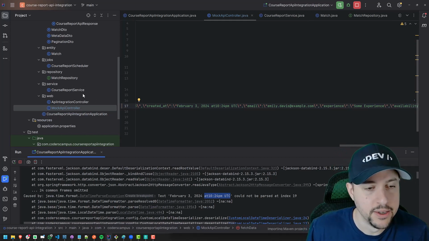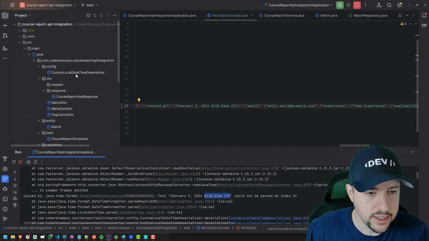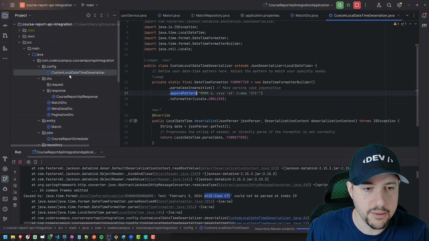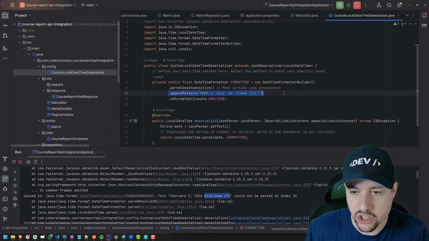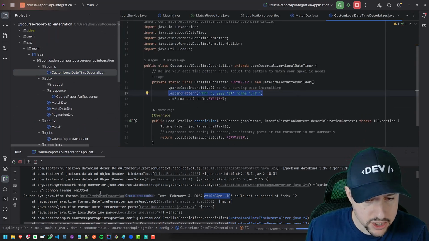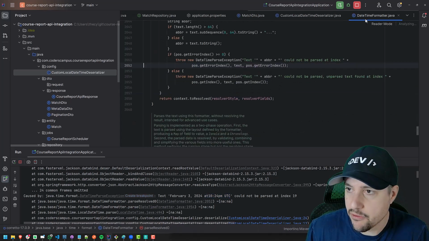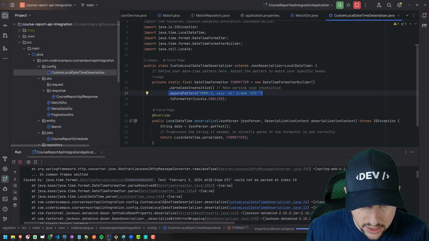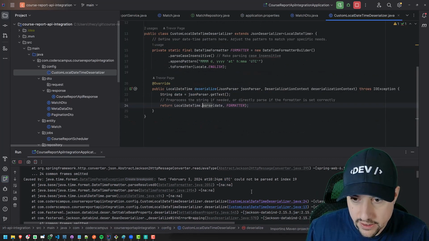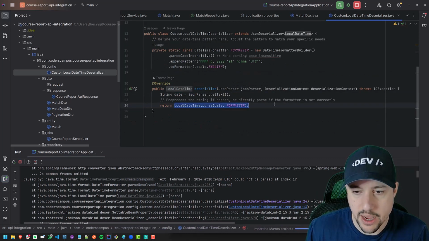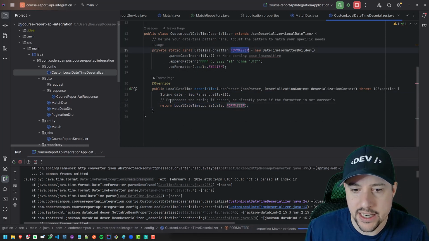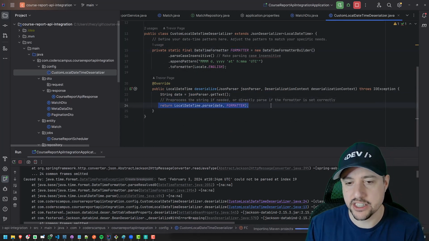Let's use that word. So we need to look at the custom local date time deserializer, because it's looking at this pattern. Where is it that it fails in the DateTimeFormatter? Here. Okay, so there's the LocalDateTime parse with the formatter that we're passing in, and we're returning this, and this is where it fails.